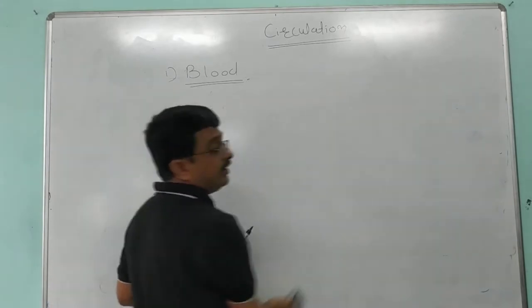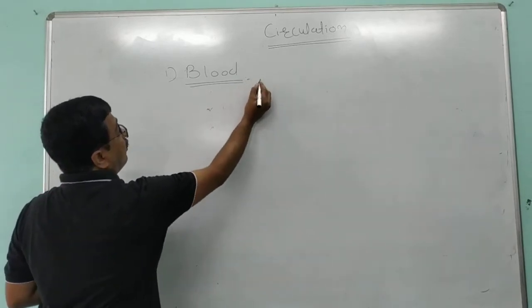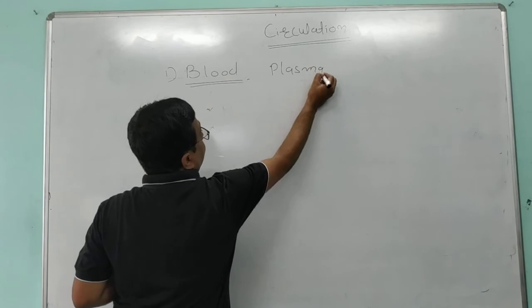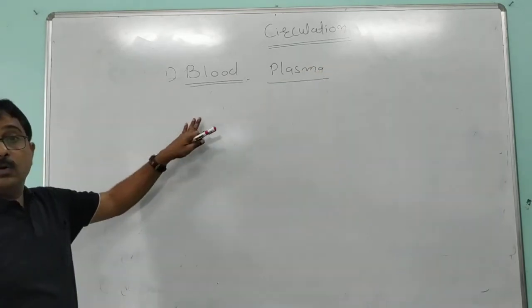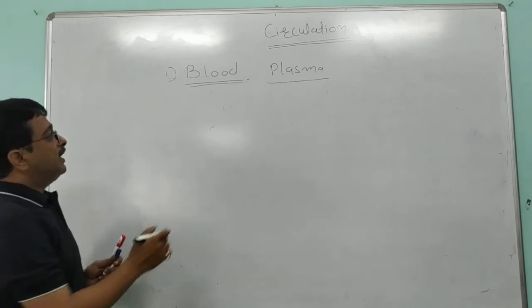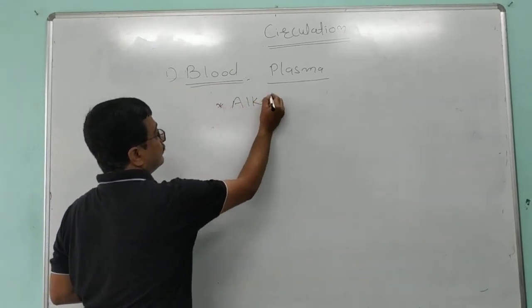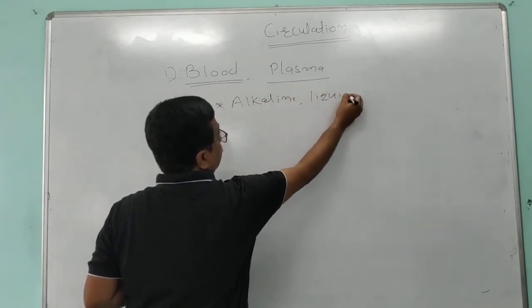Blood plasma is the alkaline and liquid part of the blood, contributing 55% of the whole blood.